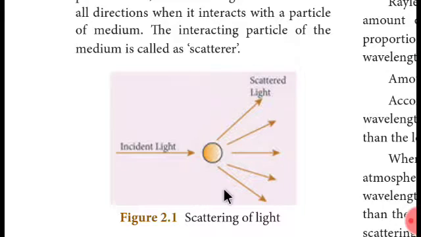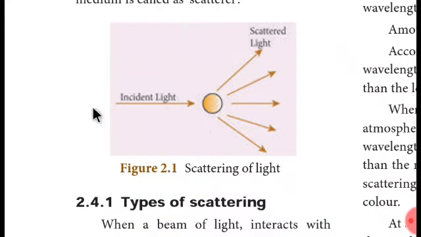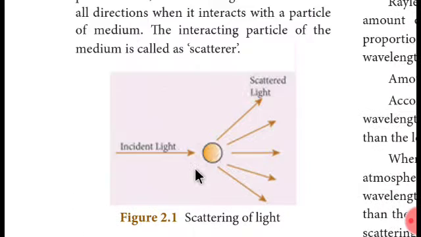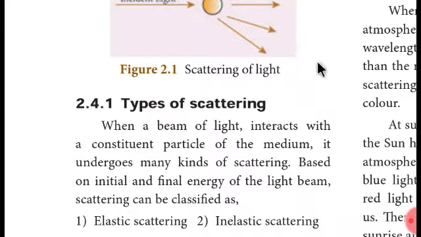That much size this particle must have to scatter this light, and this particle is called a scatterer because it is going to scatter this incident light. Scatterer, scatterer. Correct, right? Yeah, correct. Then scattering of light is over.